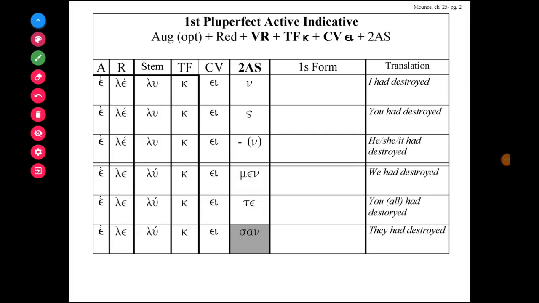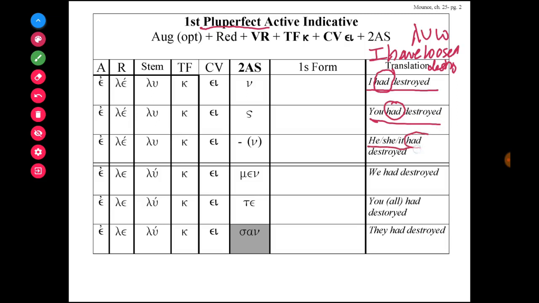Finally, I would like to go over a form that you won't see very often in the New Testament, and that's the Pluperfect form. And so instead of "I have loosed" or "destroyed," for luo, you are saying something that is prior to a present time event by saying "I had destroyed." I had destroyed. Or you had destroyed. Or he, she, it had destroyed. And so this is in English a past perfect form. But in Greek, we call this the Pluperfect.